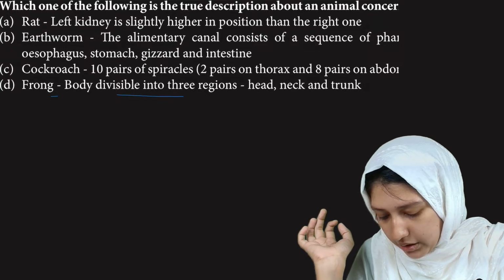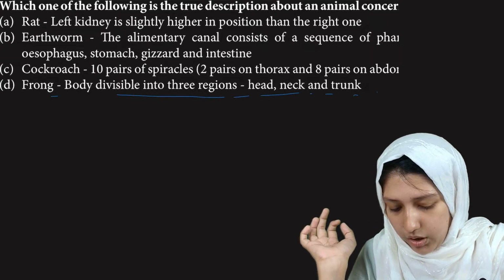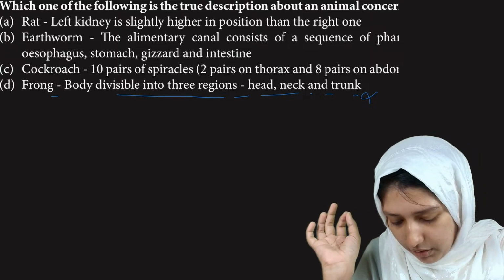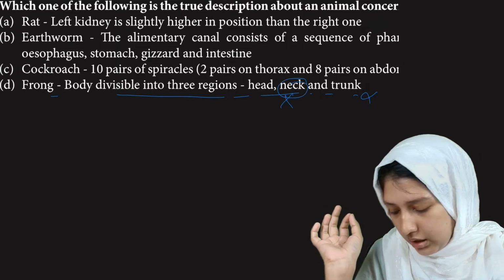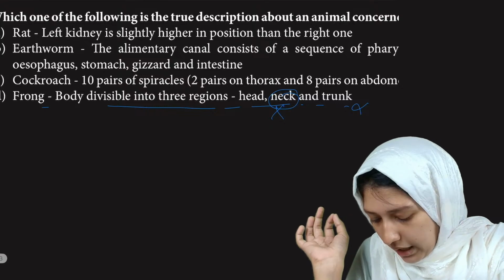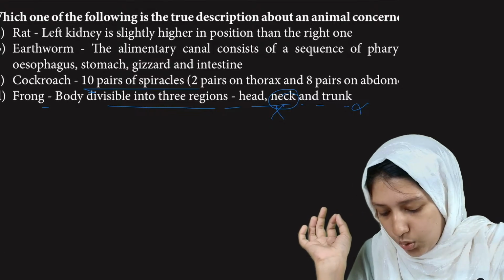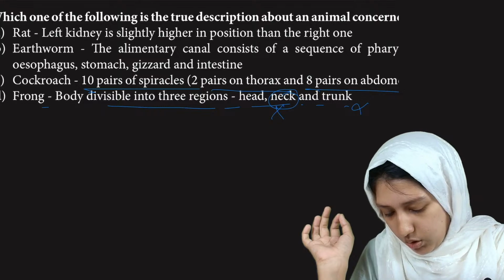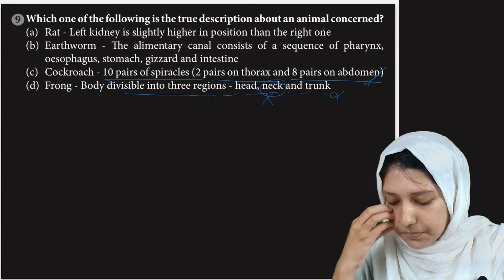Frog body is divisible into 3 regions: head, neck, and trunk. No, the frog doesn't possess a neck, right? And cockroach has 10 pairs of spiracles, 2 pairs on thorax and 8 pairs on abdomen. So this one is the right answer.